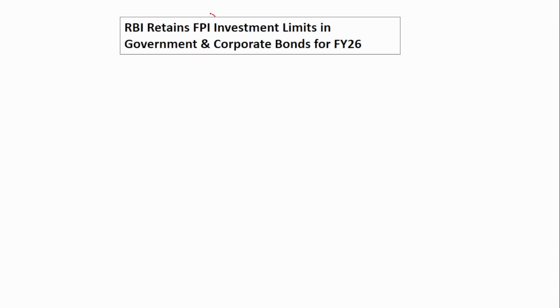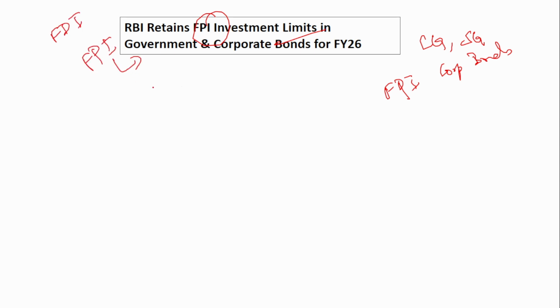Next is about the FPI investment limit. RBI will set the investment limit, that is, how much the foreign portfolio investors can invest in central government securities, state government securities, and also corporate bonds. For all these, there is a limit on how much foreign portfolio investors can invest. I have already mentioned many times, there are two types of foreign investment: foreign direct investment and foreign portfolio investment. Portfolio investors invest in bonds and equities, only for a short term period. They will exit the country as soon as they get enough profit. Now RBI has already retained the limit.